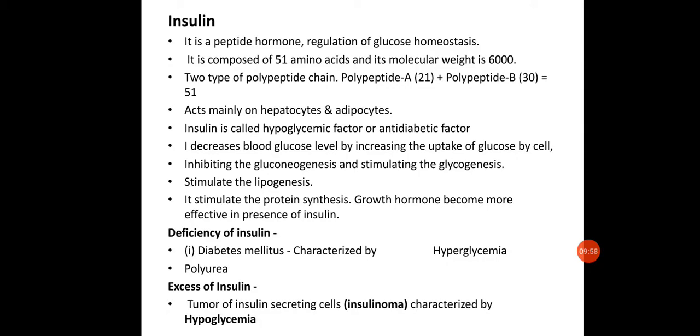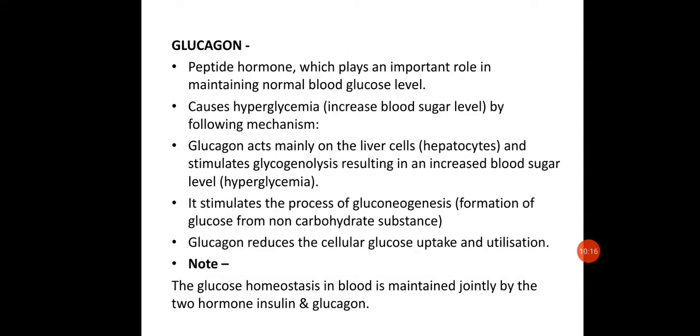So in that condition the body will be suffering from hypoglycemia, that is, the body will be suffering from a low amount of glucose, a low amount of sugar in the blood. That condition is called hypoglycemia. And during this hypoglycemic condition, the person may faint and may not be able to carry out work properly. Okay, so that is about the disorders related to insulin.